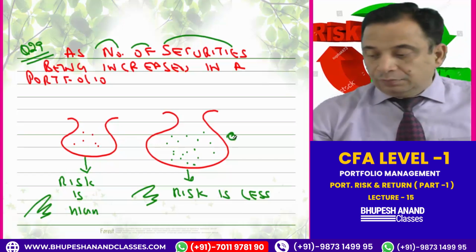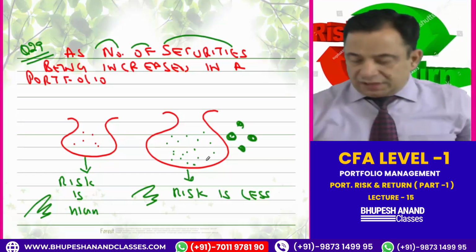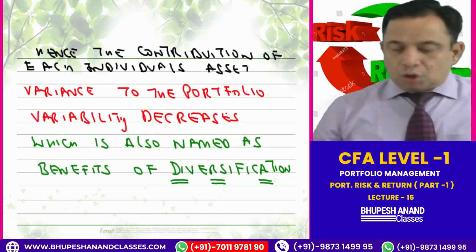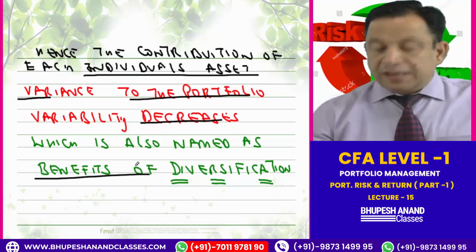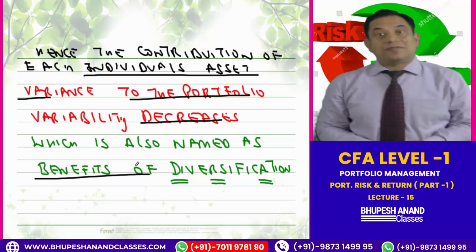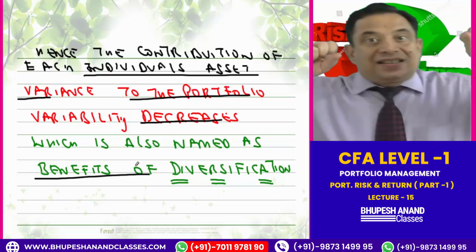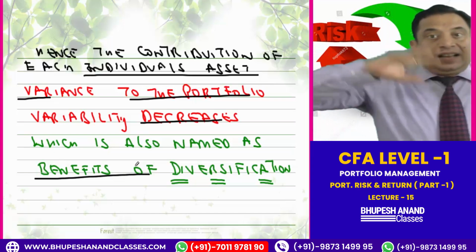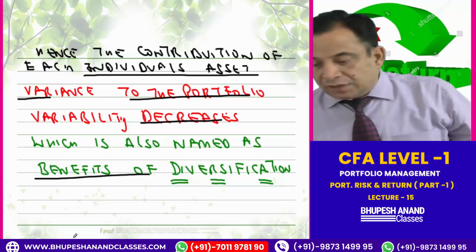More assets, more benefits of diversification. Hence, the contribution of each individual asset's variance to the portfolio variability decreases, which is also named as the benefits of diversification. So as I increase the number of assets, it will have more benefits of diversification.